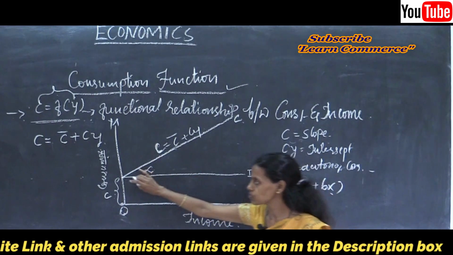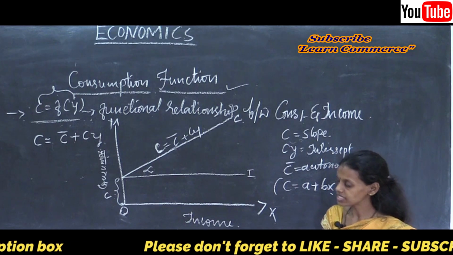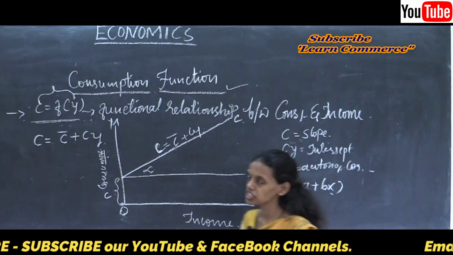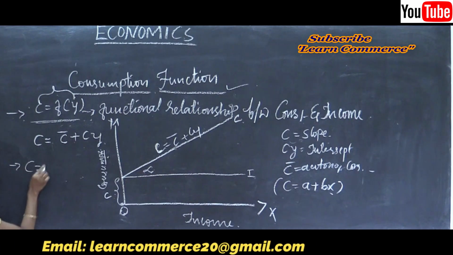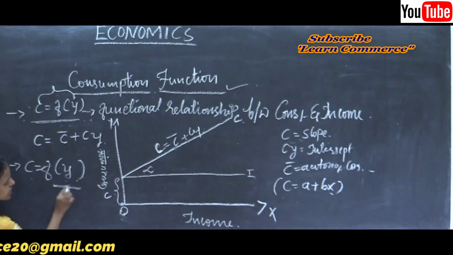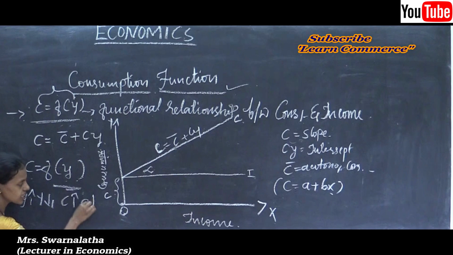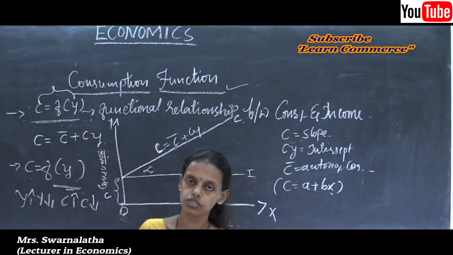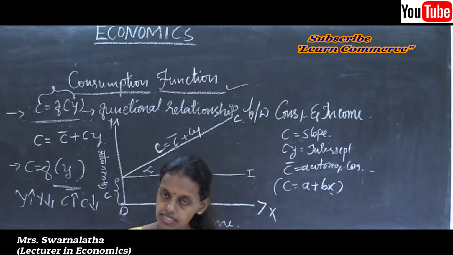Here you can see investment is assumed to be constant. Thus, consumption is a function of income. It is a functional relationship with income. When income increases or decreases, consumption may also increase, decrease or remain unchanged. For example, sometimes if income increases, people may go for increasing their savings.